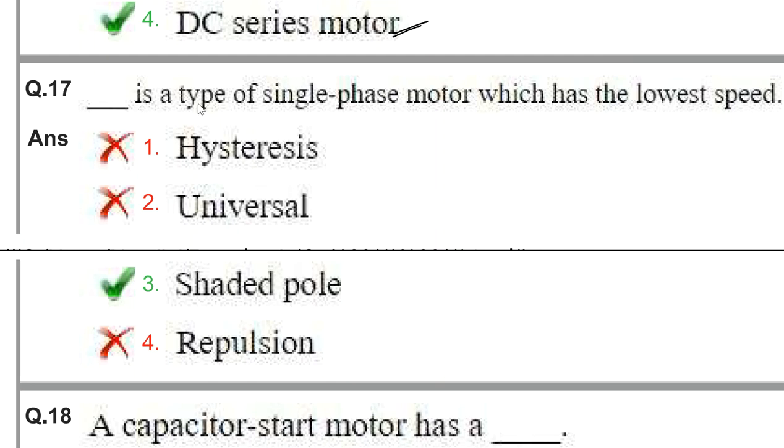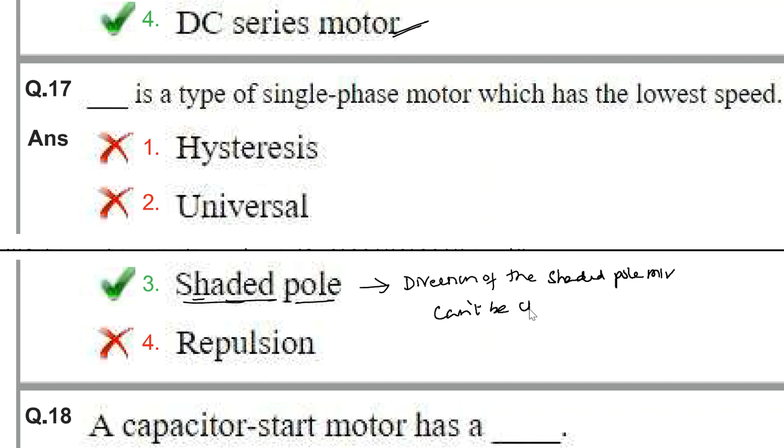Next one, dash is a type of single phase motor which has the lowest speed. The lowest speed motor is the shaded pole motor. One more thing is that the direction of the shaded pole motor cannot be changed. Why?